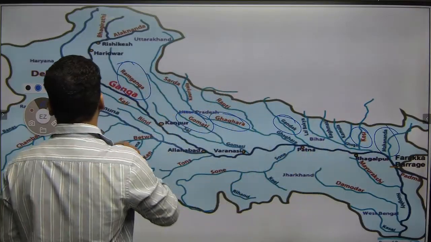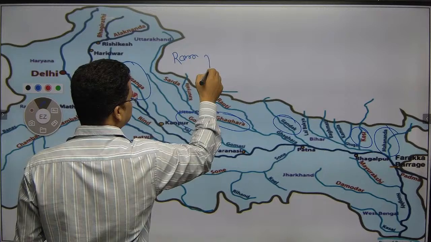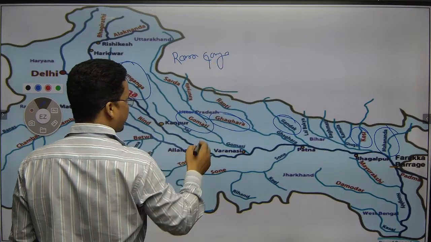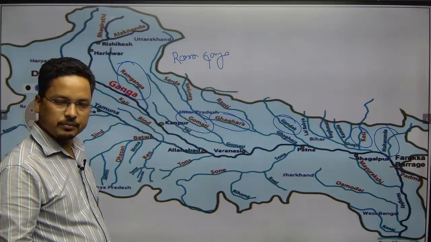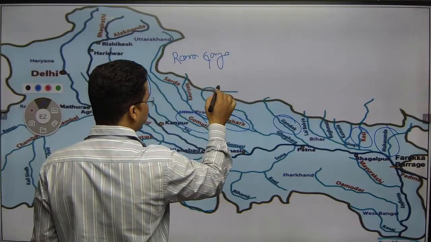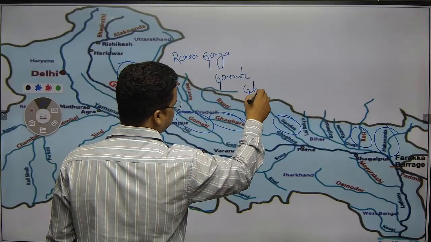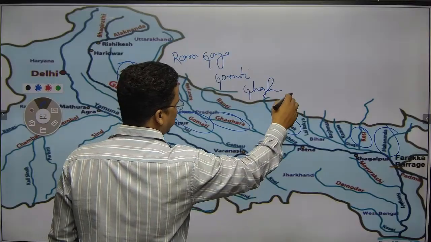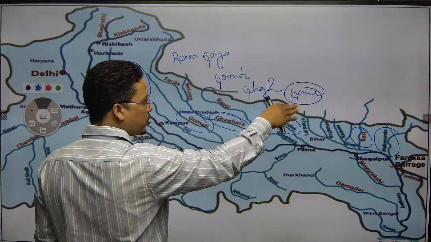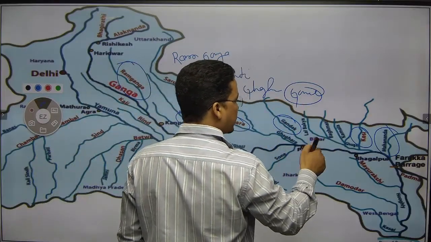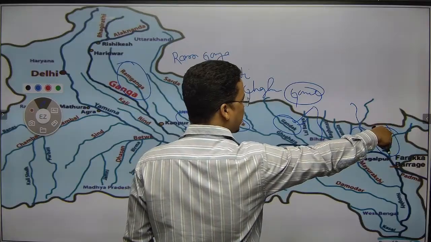So the rivers are, first Ramganga, then Gomti, then Ghagra, then Gandak, then Koshi, and there is also Burhi Gandak, right? After the Gandak there would be Burhi Gandak. Then Kosi, then Mahananda, which is coming